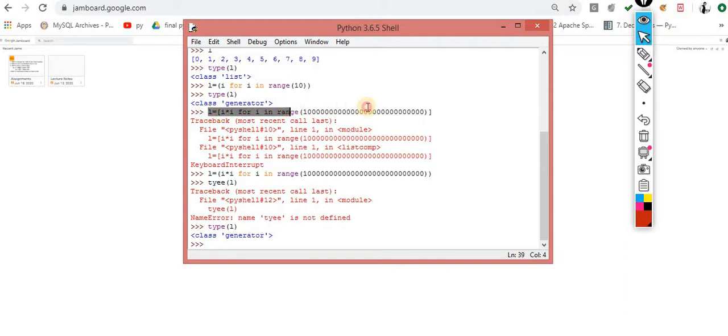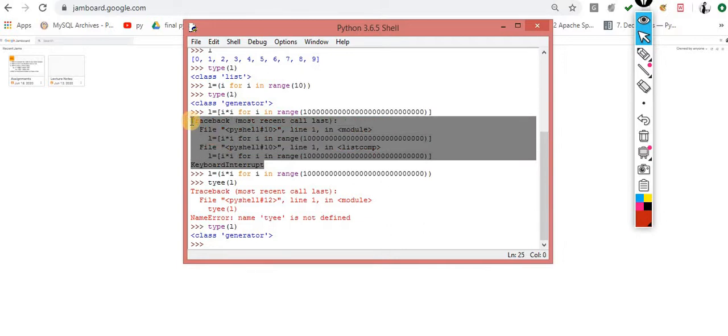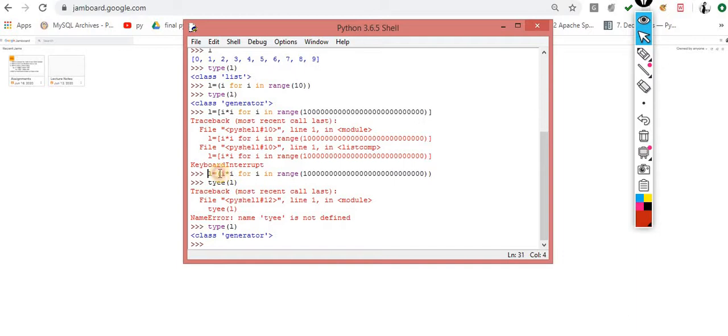When I use these square braces, you will get the memory out of range error. If I wait for 10 minutes, if I wait for 15 minutes, after that you will get the memory error. But I don't want to waste my 15 minutes, so I simply press Control C and stop this explicitly. Now the same thing that I want to implement, that is my requirement. For that, what exactly do I have to do? I have to just change the braces of this, nothing else. Now this concept is called generator. Now it has become the generator.